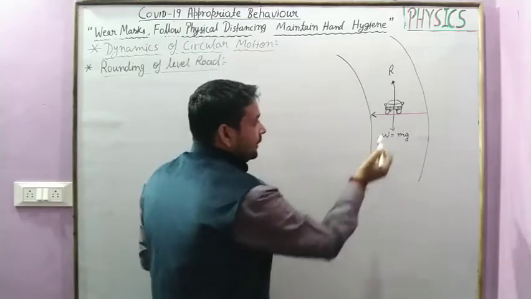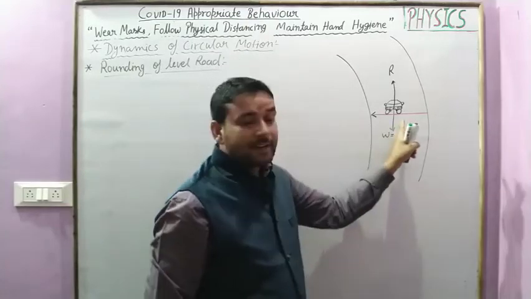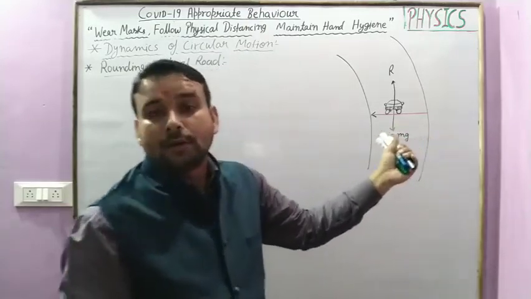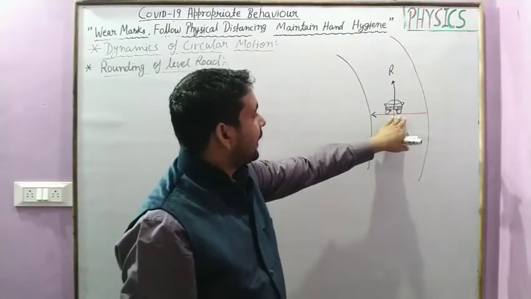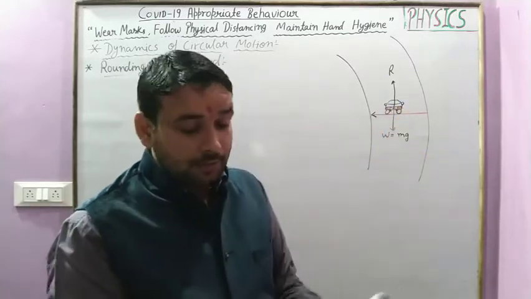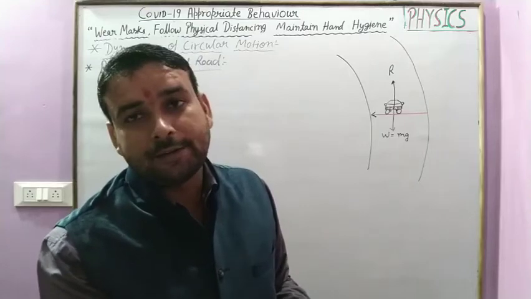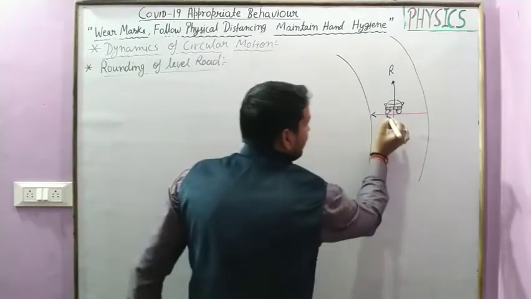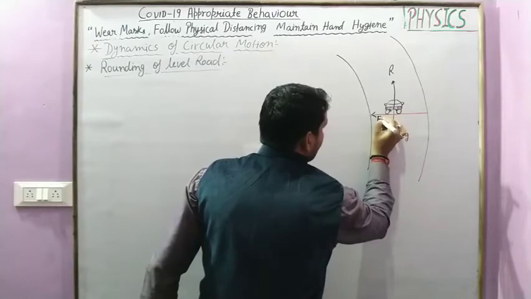That centripetal force is developed between the wheel of the car and the road. This is because of the force of friction.